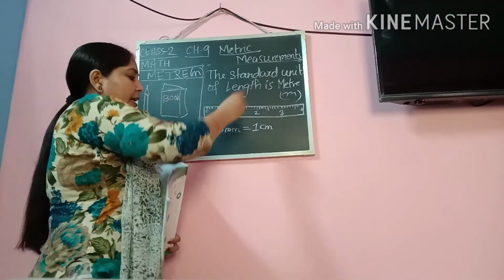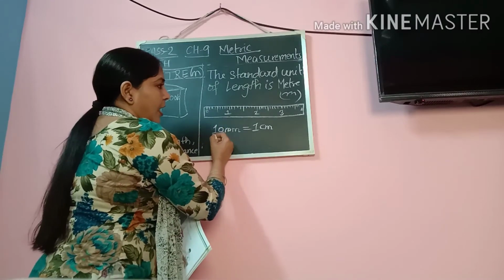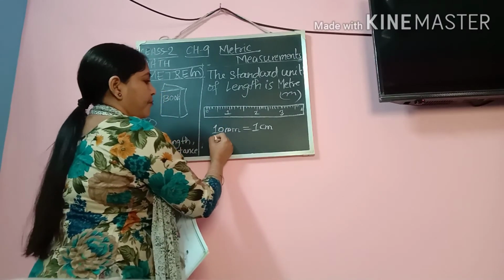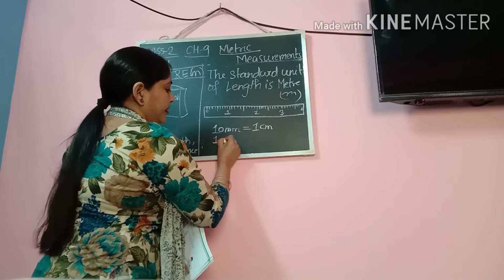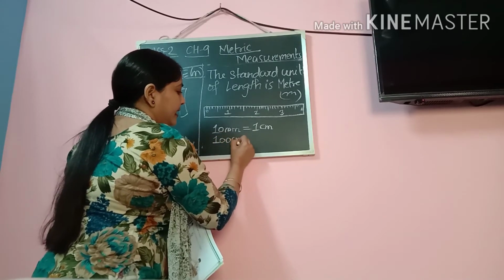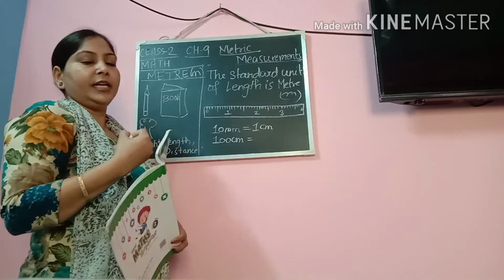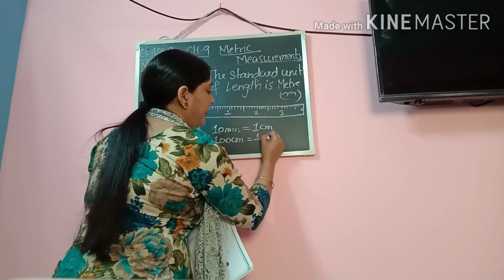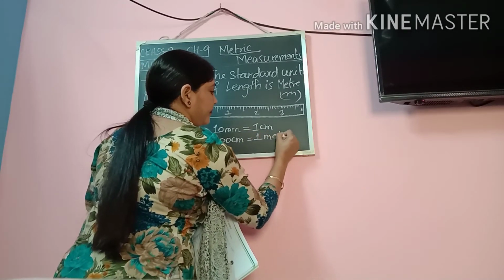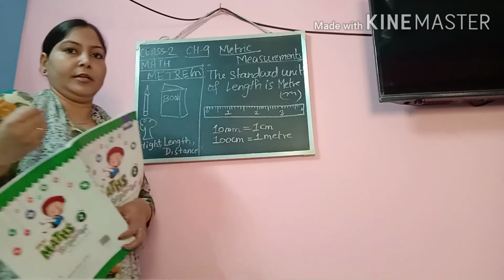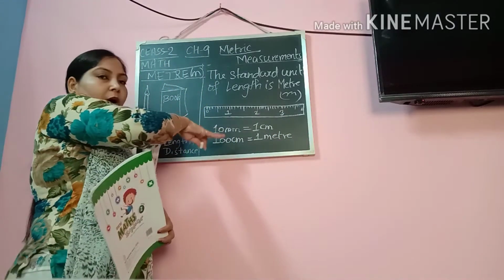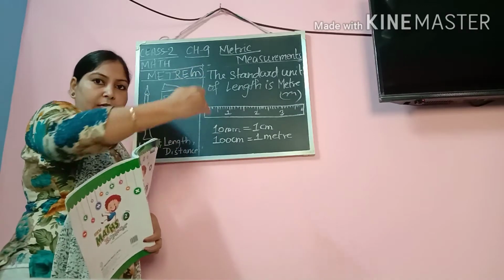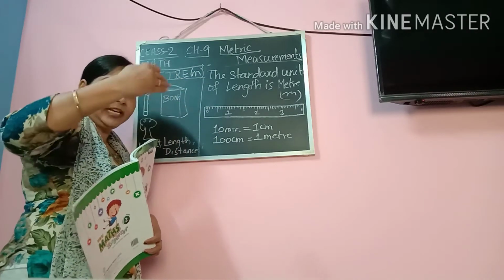Like this, when there will be 100 centimeter, then this will become 1 meter. Okay. So see how the unit is gradually increasing.